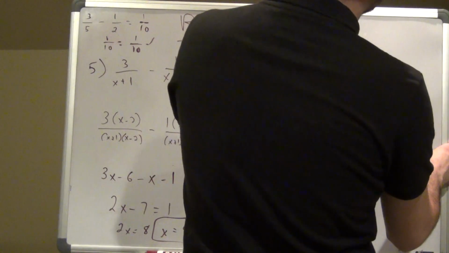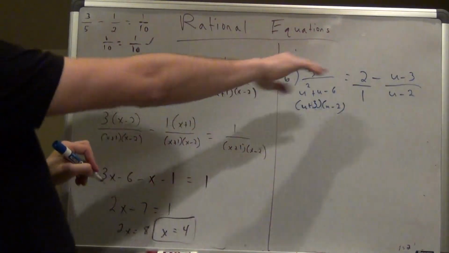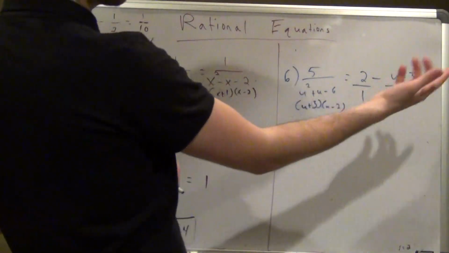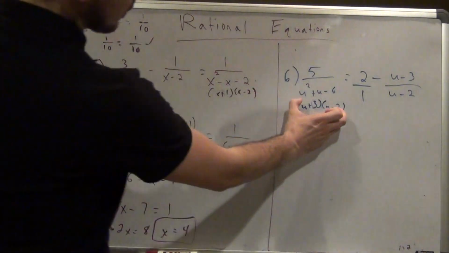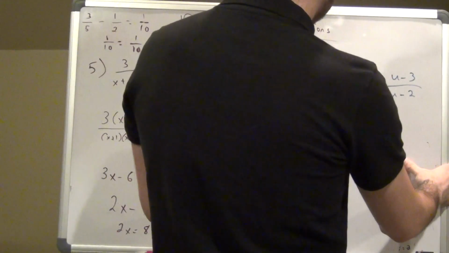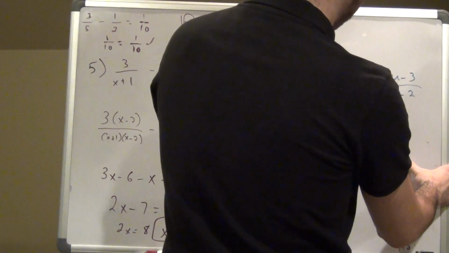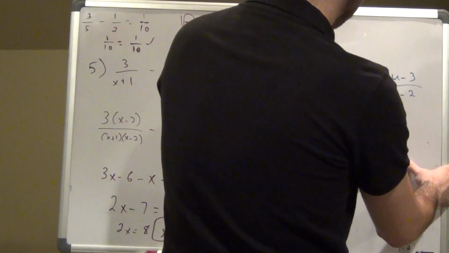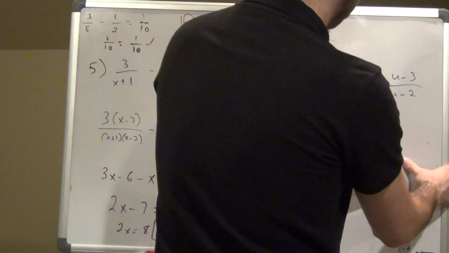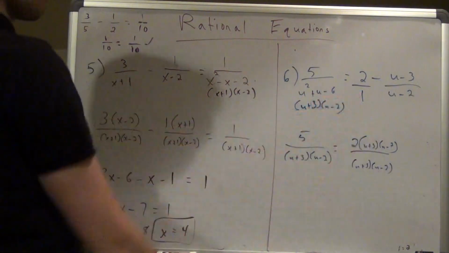Key here, guys, when I have this whole number 2, that's technically, if I just have a whole number, that means 2 over 1. So the denominator there is 1. All right, well, if I kind of see what I have in the bottom, I have a u plus 3 and a u minus 2 and a 1. So my common denominator is going to be this. Okay, so here I'm going to have 5 over u plus 3, u minus 2, equals 2 times u plus 3, u minus 2, all over u plus 3, u minus 2. And I multiplied the 2 times both of them because there was no denominator there besides a 1. So I had to multiply the whole thing to the top.